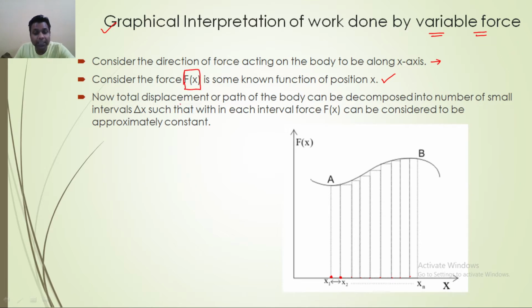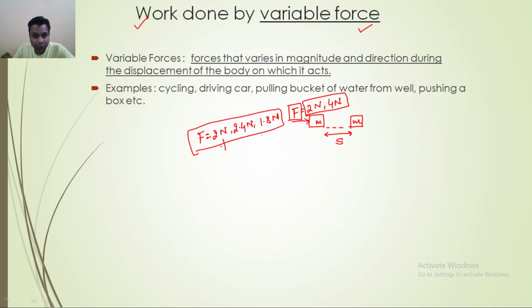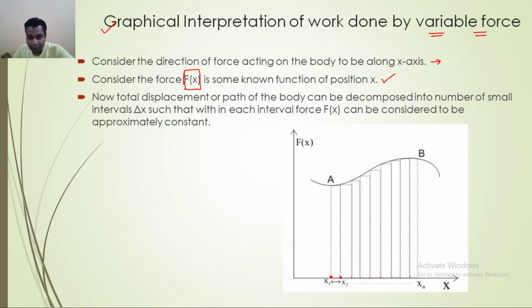Force is a function of the position. The example that I gave here, like force is 2 Newton, 2.4 Newton, 1.8 Newton, may be with respect to the position of the body. For example, here your force may be 1.8 Newton, and here your force may be 1.9 Newton. In this way you can have a variable force.